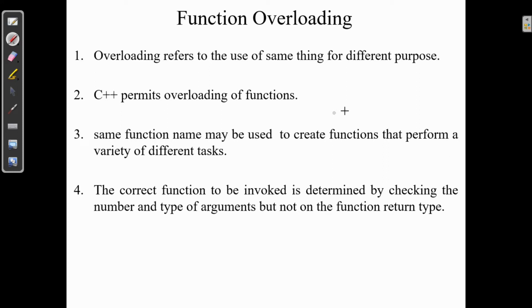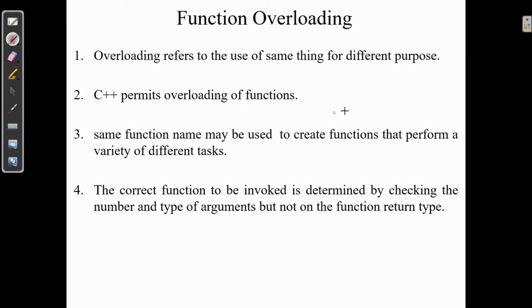The purpose will be different. For example, the add function will be used to add two integers. Add functions may be used to add two real numbers or decimal numbers. Add function may be used to add one integer and one decimal number. Add function may be used if we want the return type as float, or we want the return type as integer. So C++ permits us overloading of functions. The same function name may be used to create functions that perform a variety of different tasks.